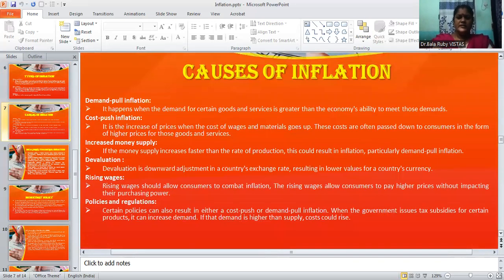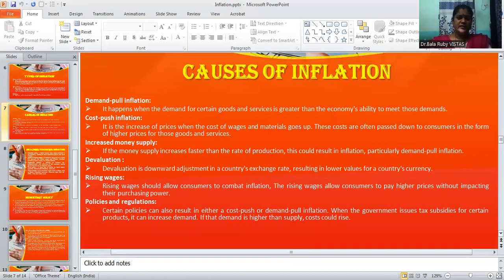Now let us consider the different causes of inflation. Actually, we have demand-pull inflation as well as cost-push inflation. The first reason is demand-pull inflation. It happens when the demand for certain goods and services is greater than the economy's ability to meet those demands.